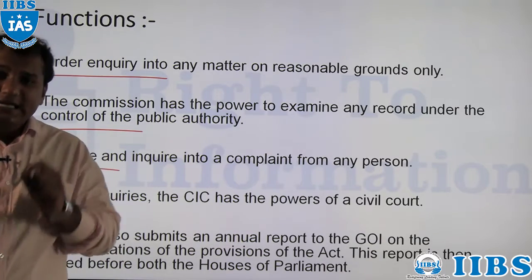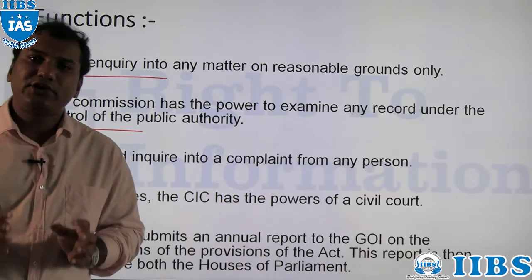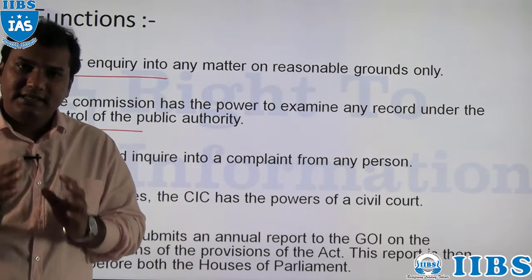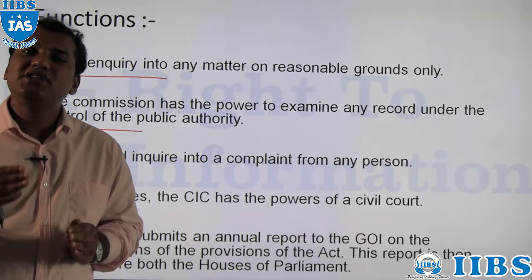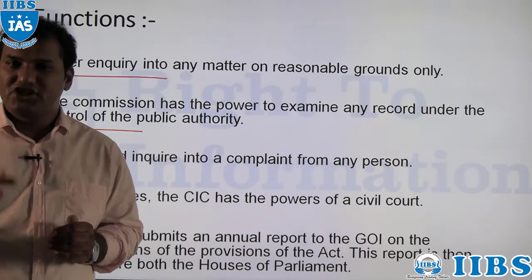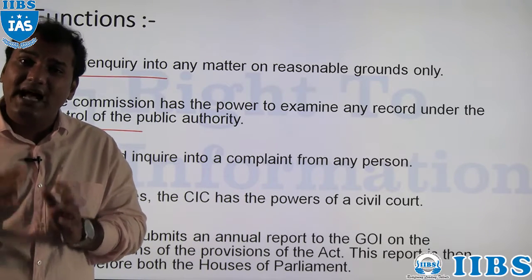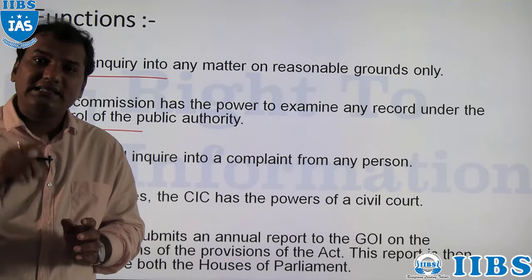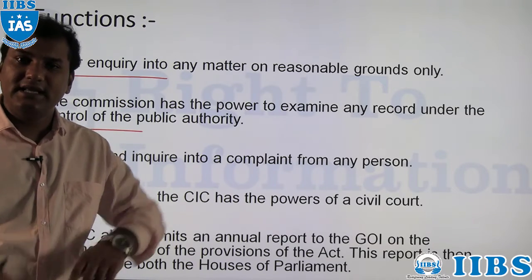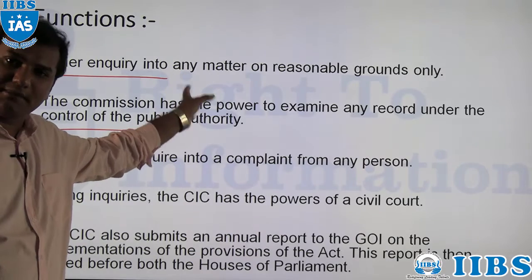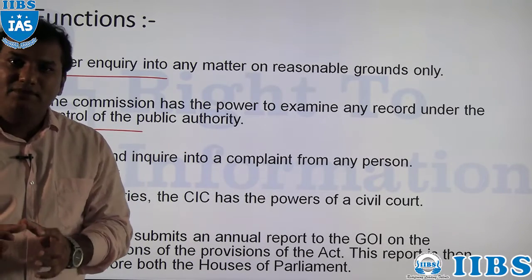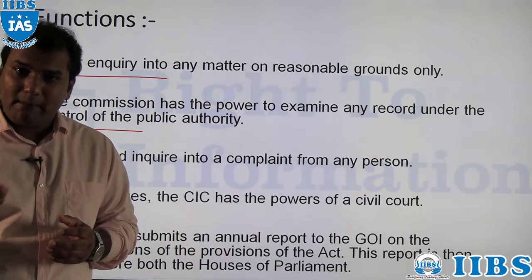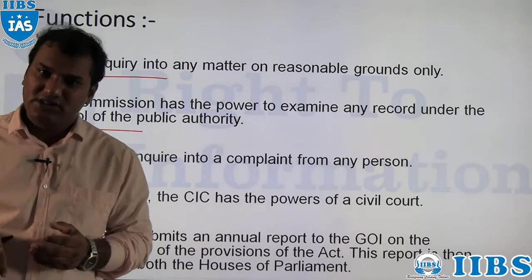Then if an individual who requested information from the public authority doesn't get the information, the individual has a right to file a complaint against the information officer in the Central Information Commission. So the Central Information Commission will receive a complaint from the individual.